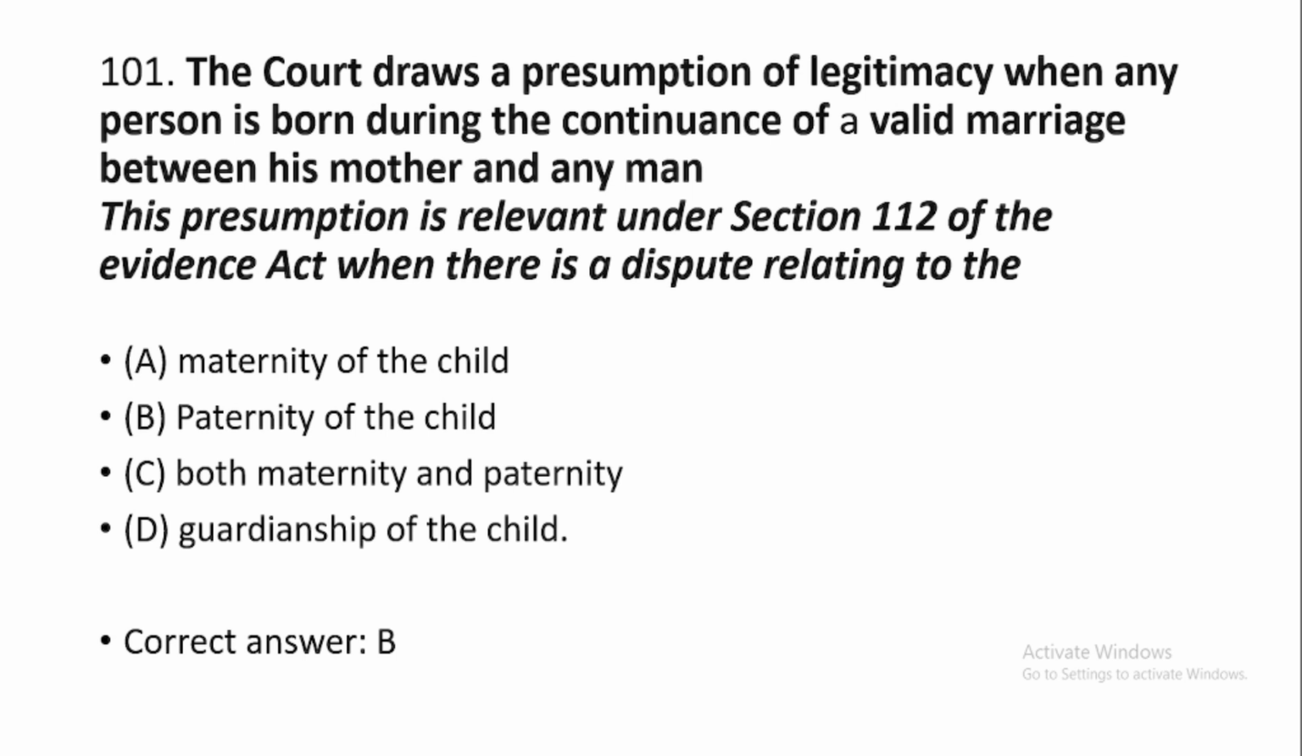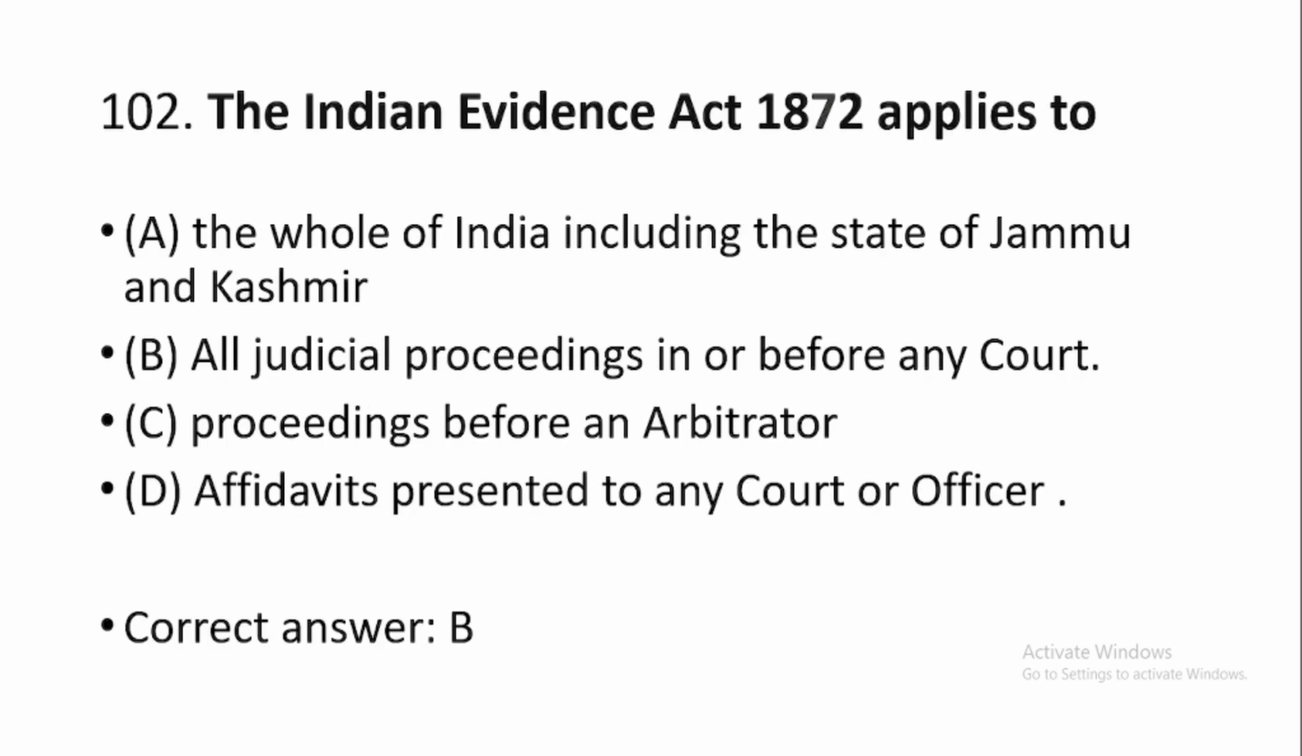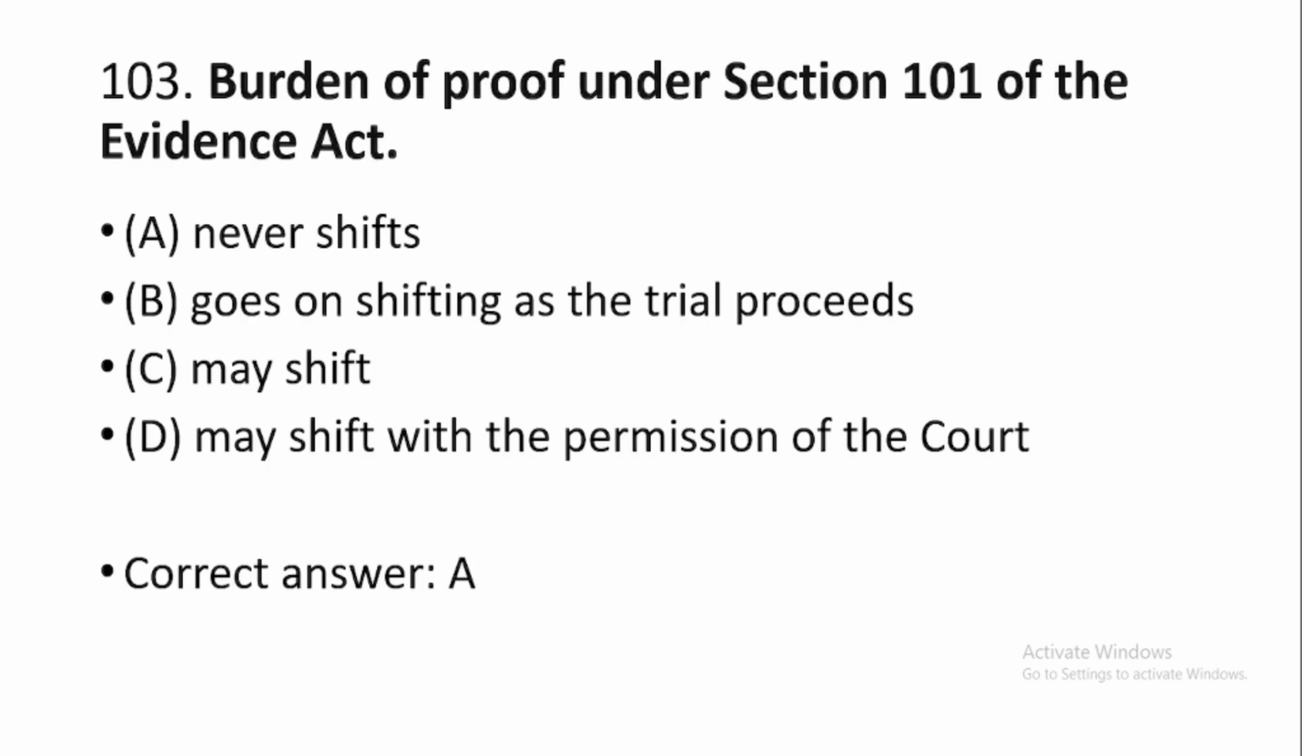101. The court draws a presumption of legitimacy when any person is born during the continuance of a valid marriage between his mother and any man. This presumption is relevant under section 112 of the Evidence Act when there is a dispute relating to, option number B, paternity of the child. 102. The Indian Evidence Act 1872 applies to option number B, all judicial proceedings in or before any court. 103. Burden of proof under section 101 of the Evidence Act, option number A, it never shifts.